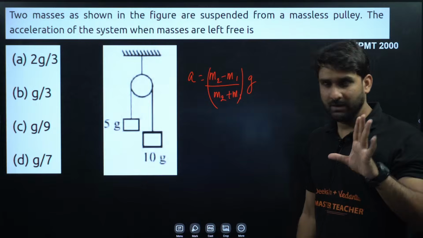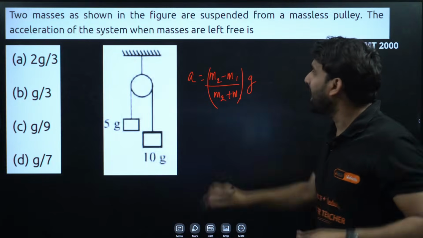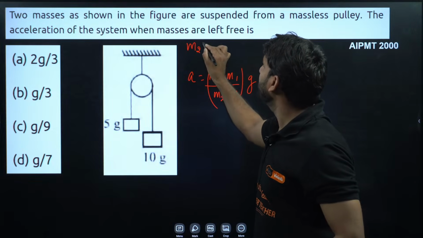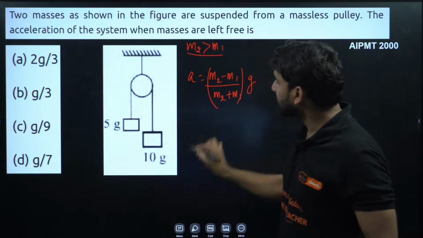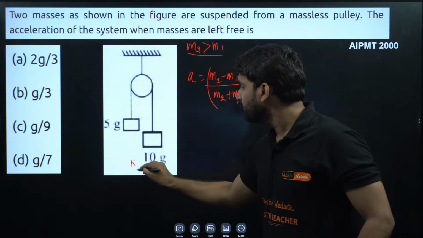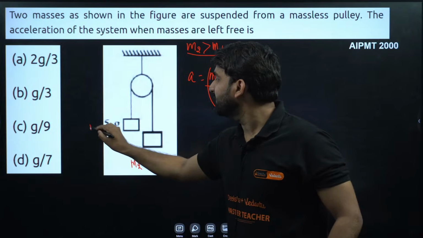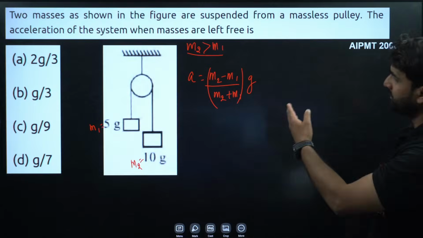Simple. Now you might be thinking, what is m2? Oh my dear champion, m2 is the greater mass. So the mass which is greater will be m2, and the mass which is smaller will be m1. Now use the formula.